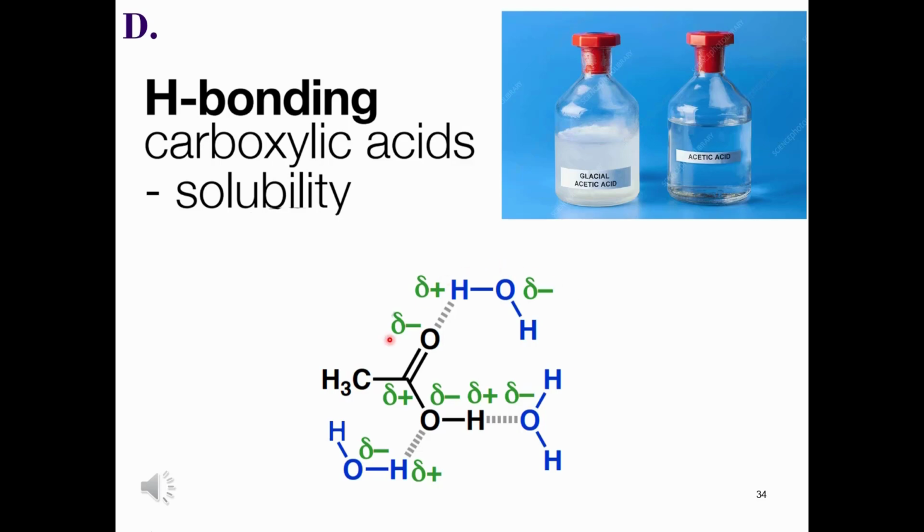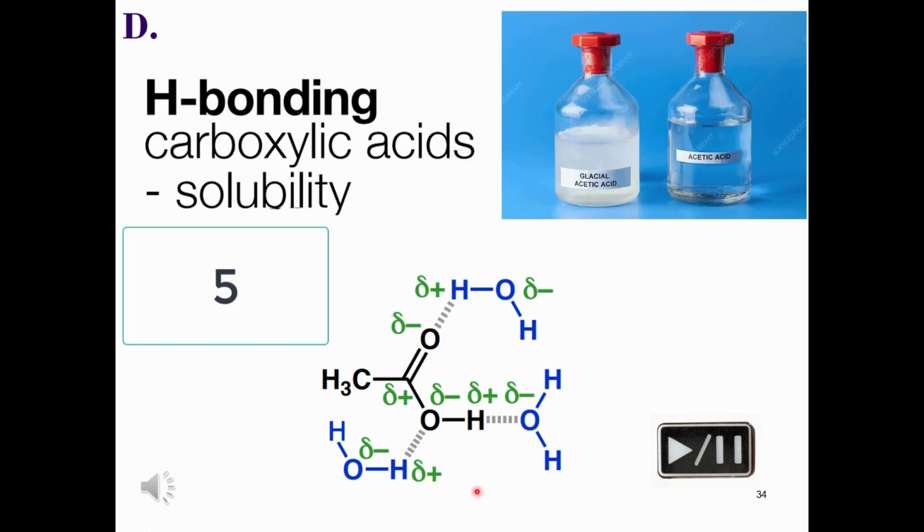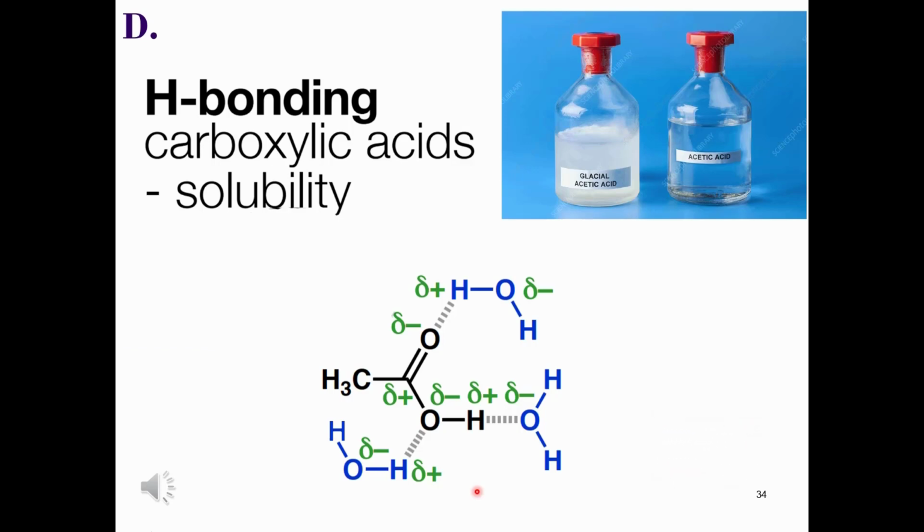Note there is an additional hydrogen bond acceptor atom on the acetic acid that we haven't covered yet. Where is this? Pause the video and study the diagram. Press play when you think you have an answer. The other hydrogen bond acceptor atom is the carbonyl oxygen of the carboxylic acid.